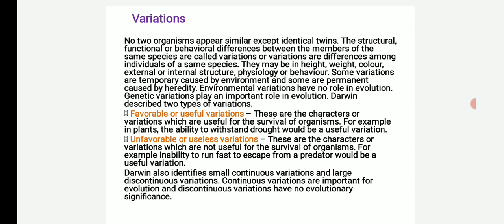Number two, unfavorable variations or useless variations. These are the characters or variations which are not useful for the survival of organisms. For example, inability to run fast to escape from a predator would be a useless variation. Darwin also identifies small continuous variations and large discontinuous variations. Continuous variations are important for evolution, and discontinuous variations have no evolutionary significance.